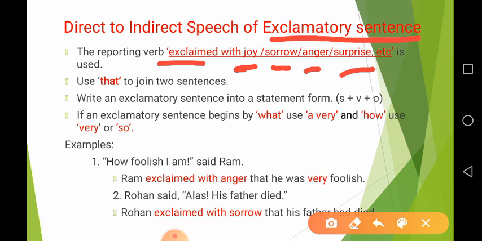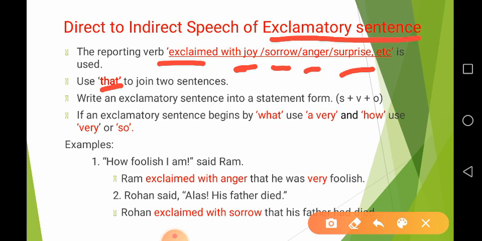So you can use such type of reporting verb added with the emotion which that sentence expresses. Then we use that to connect two sentences. As we have seen in a declarative sentence, we use that to connect two sentences. Same here, while making indirect speech of exclamatory sentence, we use the same word that to connect two sentences.